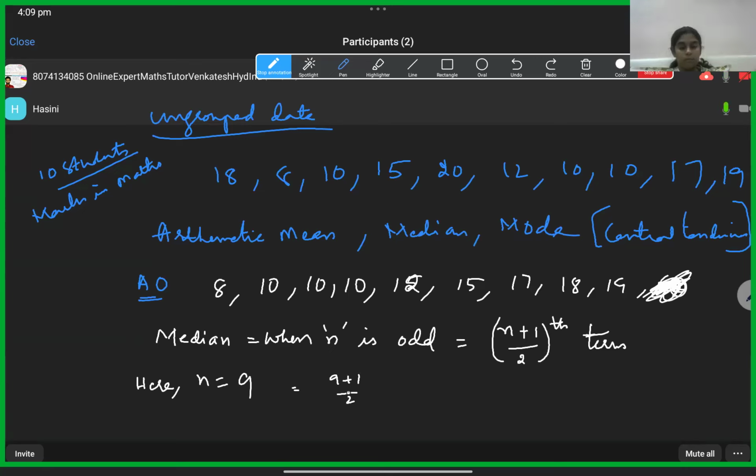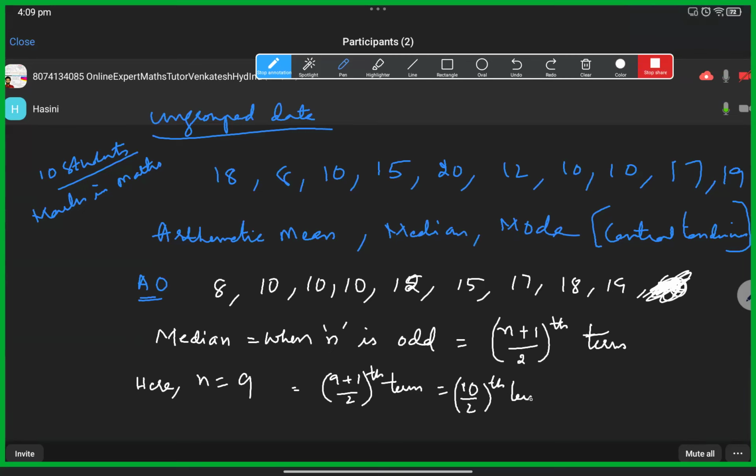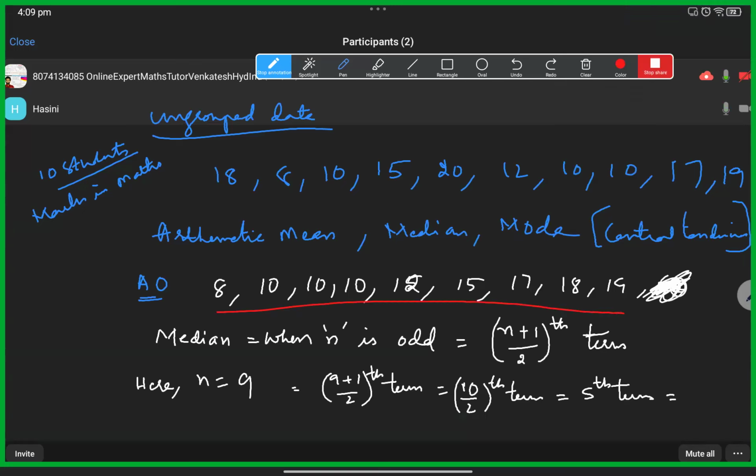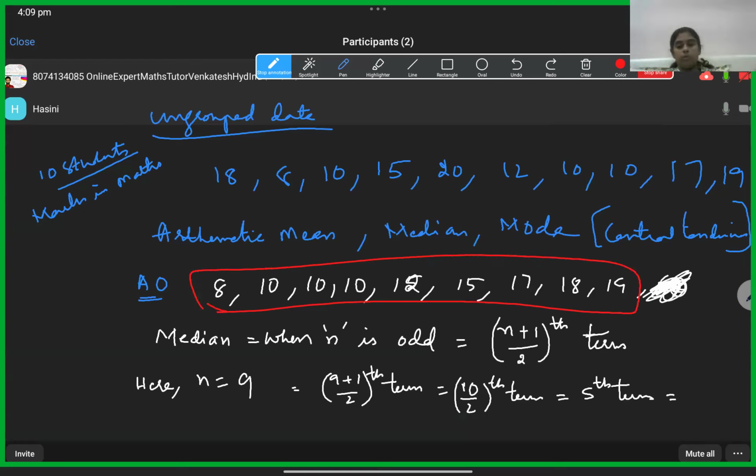So now in this formula it will be 9 plus 1 by 2, which means 10 by 2, which is 5. So what is the fifth term in the data arranged in ascending order? It is 12. So the answer is 12.